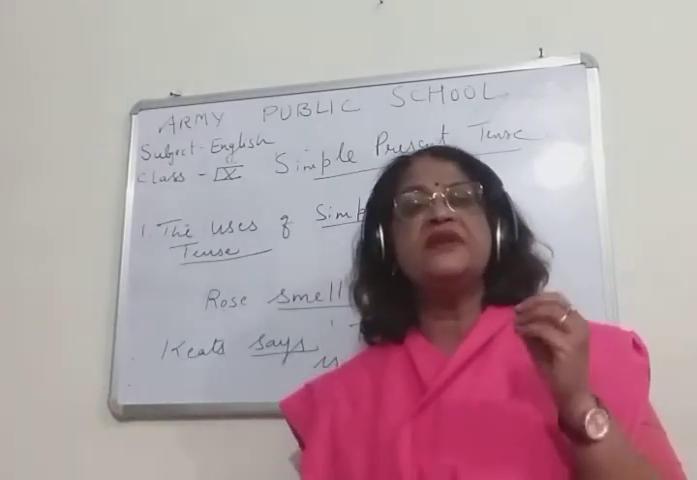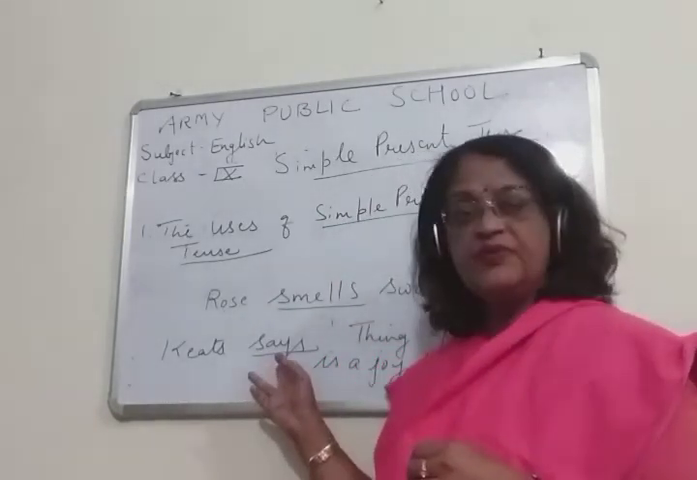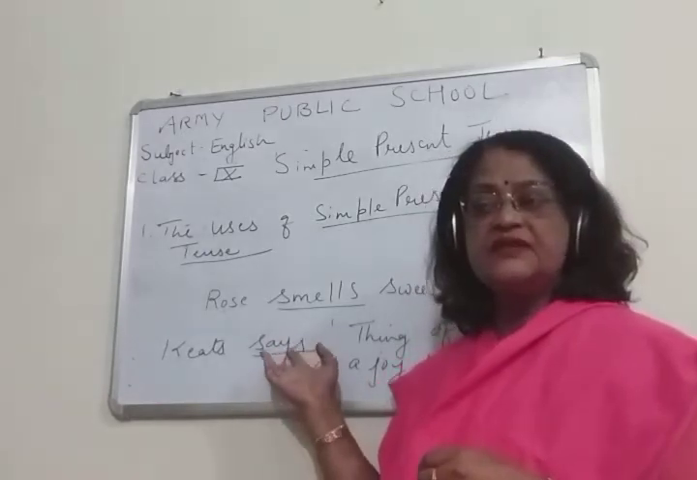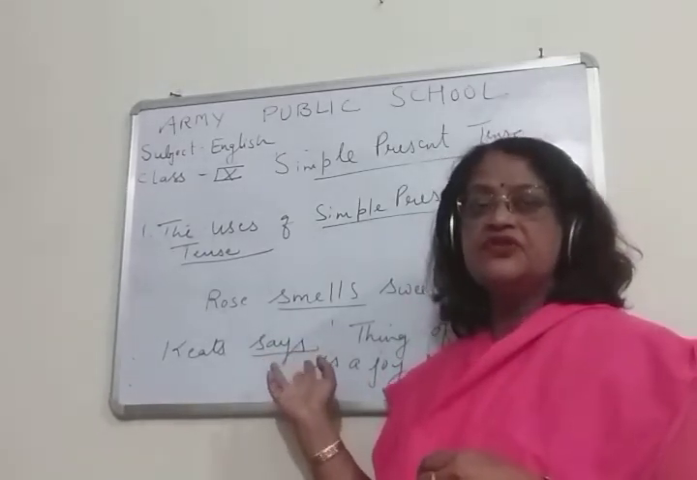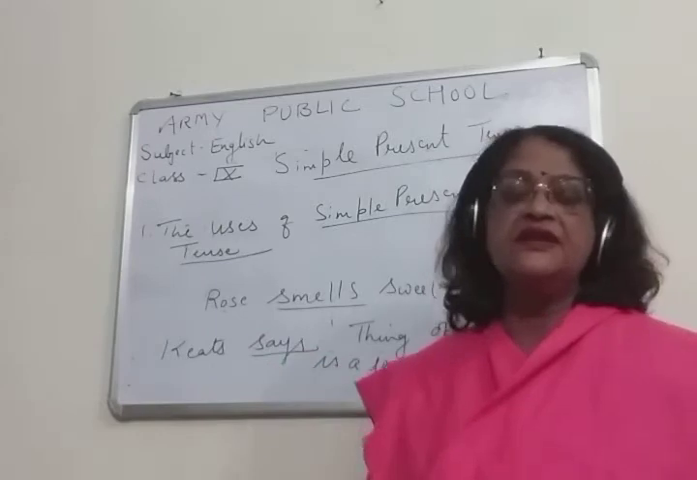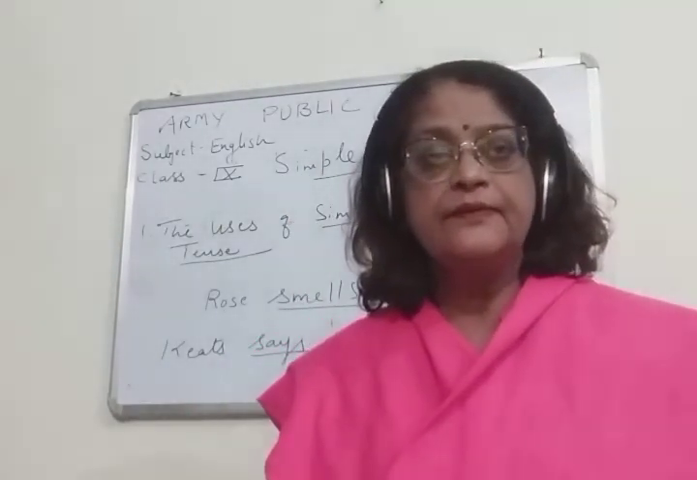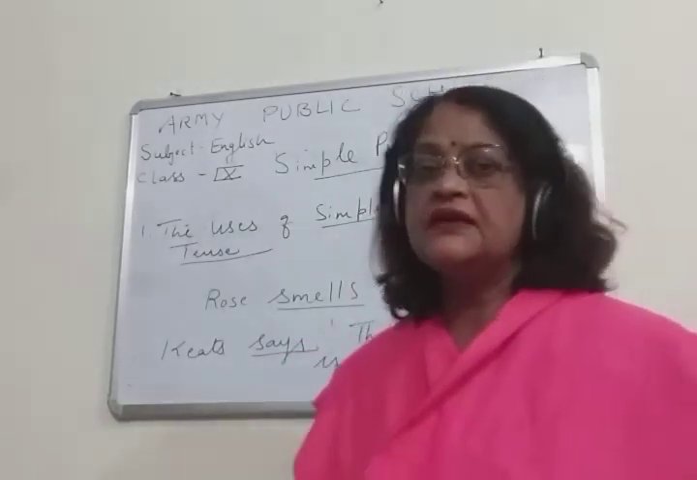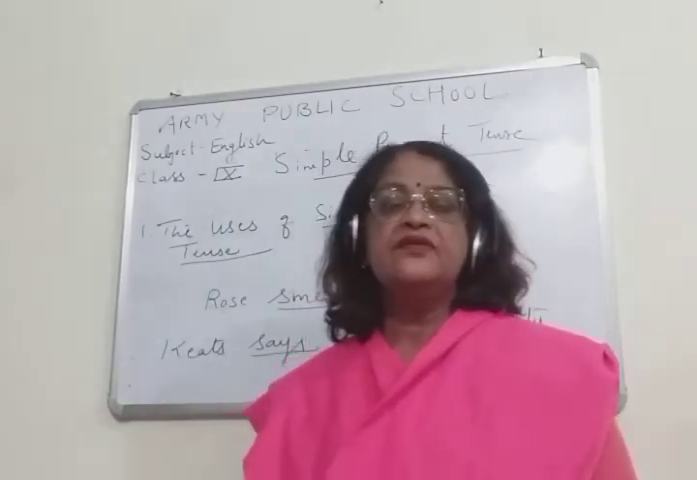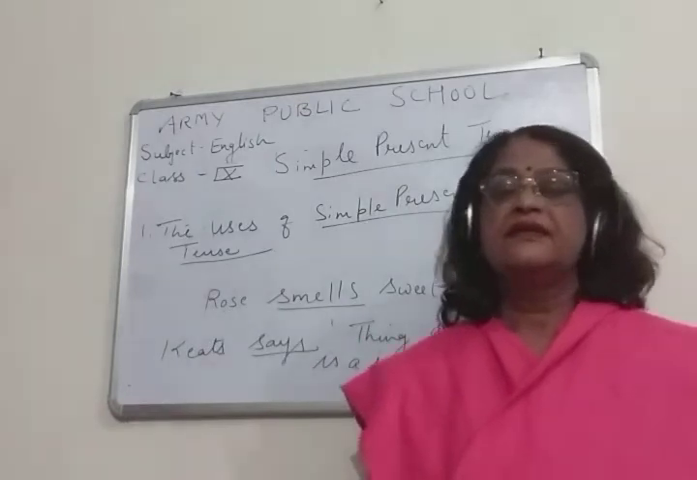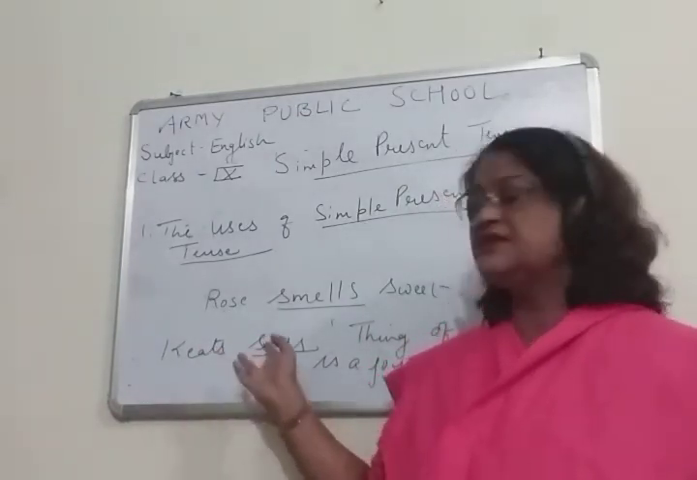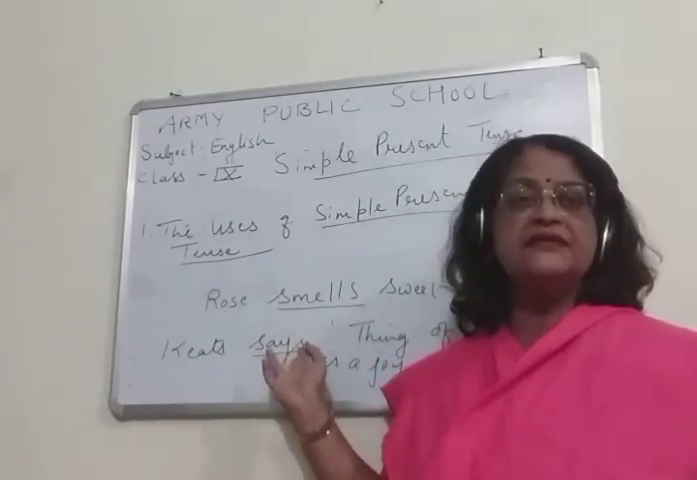So here children, John Keats said, it should be said here, but since it is a rule that in simple present tense, children, this is simple present tense, says is simple present tense. When somebody gives a quotation or thought, whether that person has died long back, we will never write said, we will write here says. This shows that this says is in simple present tense.